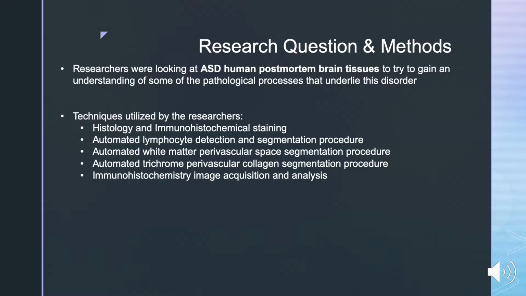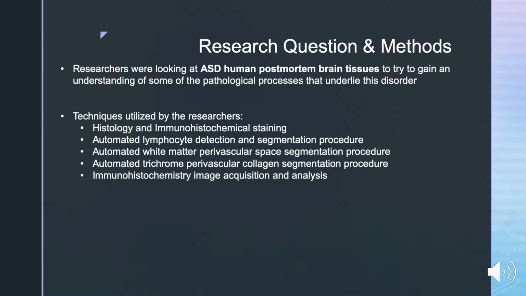Next, they performed an automated lymphocyte detection and segmentation procedure in which they photographed 3 blood vessels with the most abundant perivascular lymphocytes in each of the following brain compartments: gray matter, white matter, or leptomeninges. Next, they did an automated white matter perivascular space segmentation procedure where they looked at 10 white matter vessels surrounded by the largest space intervening between the vessel wall, and white matter parenchyma were selected.